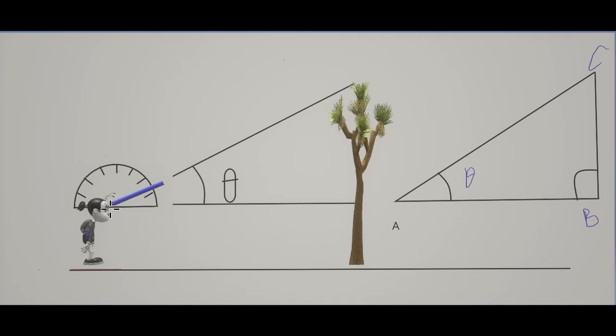AB is the distance from the point where this person stands, this is A, till the tree, this is B. This can be measured using a measuring tape. AB can be measured. And now you have got this angle theta using the protractor-like instrument on the binocular.